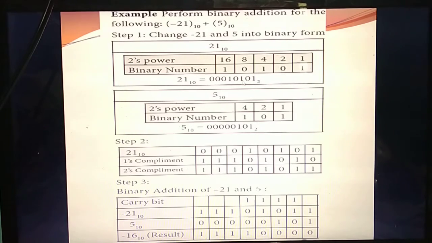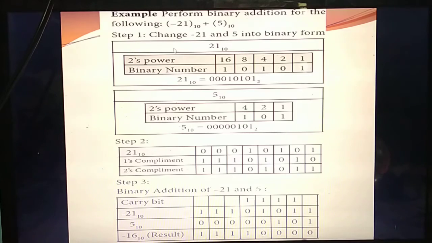Now 21 is also in 8-bit format. 5 is also in 8-bit format. Listen. Next, this is the important step. The first number is a negative number. So what should we do with a negative number? Convert the given negative number into its 1's complement.